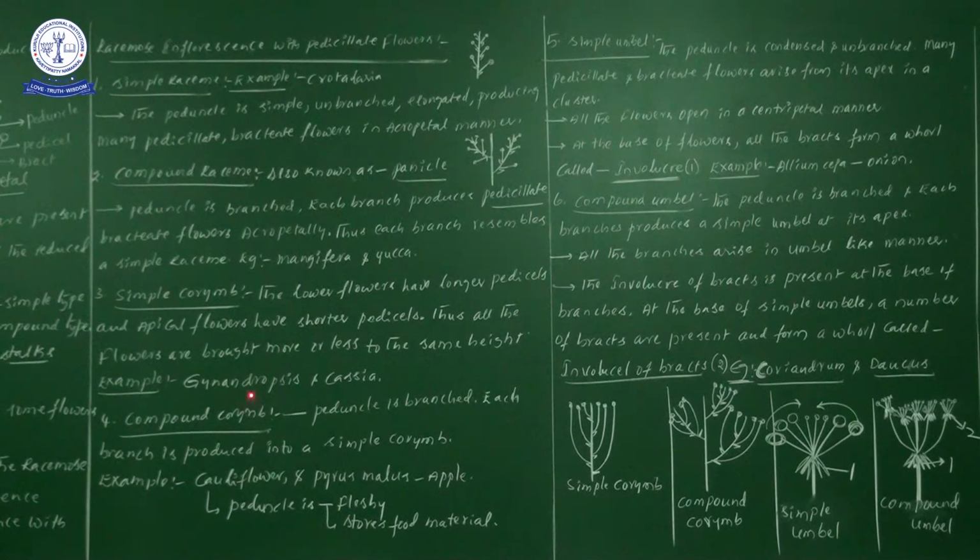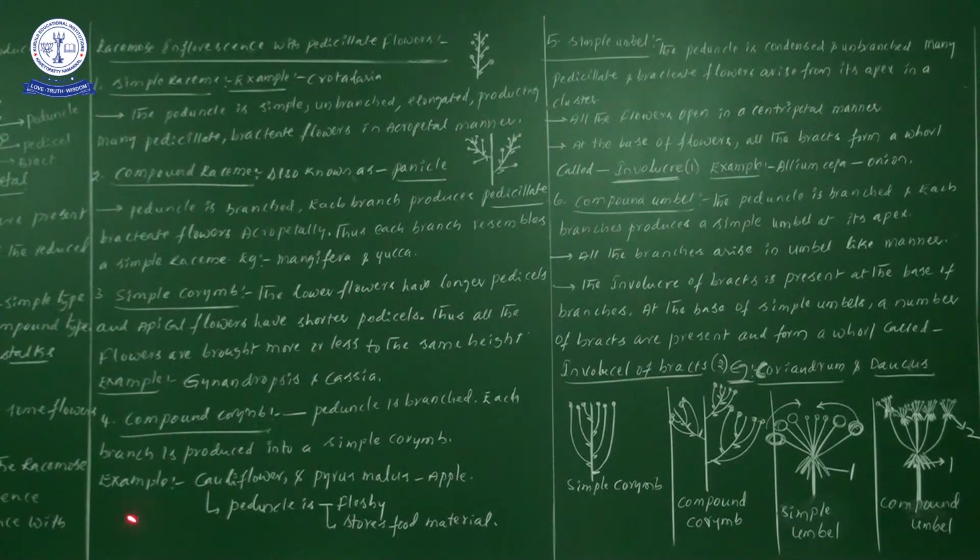In Gynandropsis and in Acacia, definitely we can observe this kind of phenomenon. Next one, fourth one is compound corymb. Compound corymb, peduncle is branched. Now compound, when we observe the compound, definitely we need to remember branched. Peduncle is branched. Each branch is produced into a simple corymb.